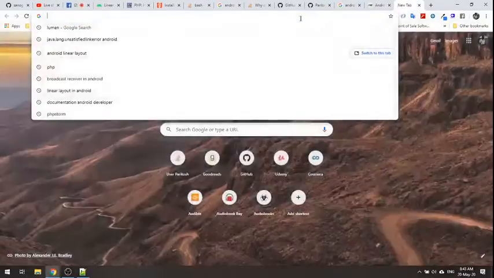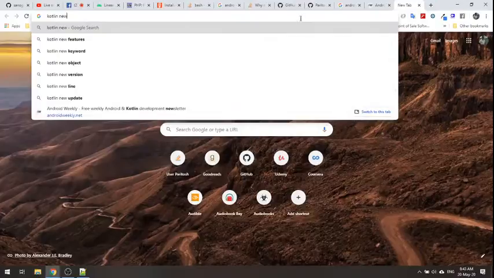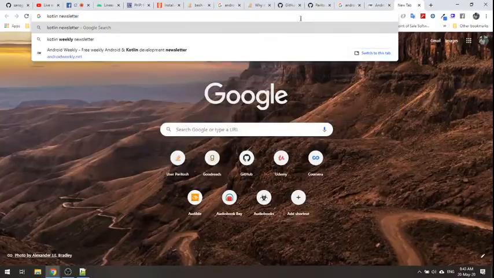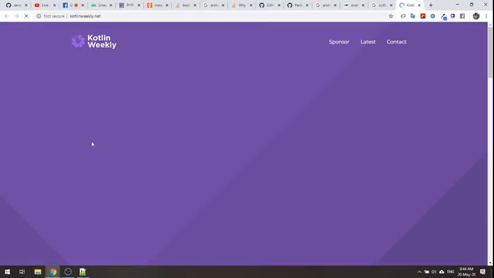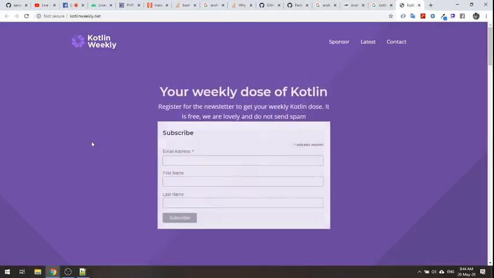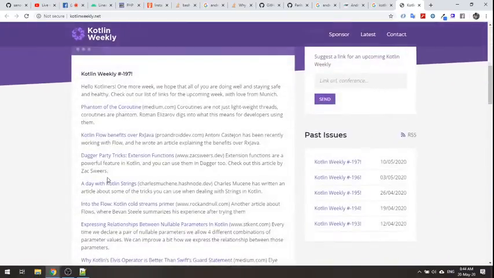Same thing for Kotlin, which is the programming language we will be using: kotlinweekly.net. I won't be subscribing right away.